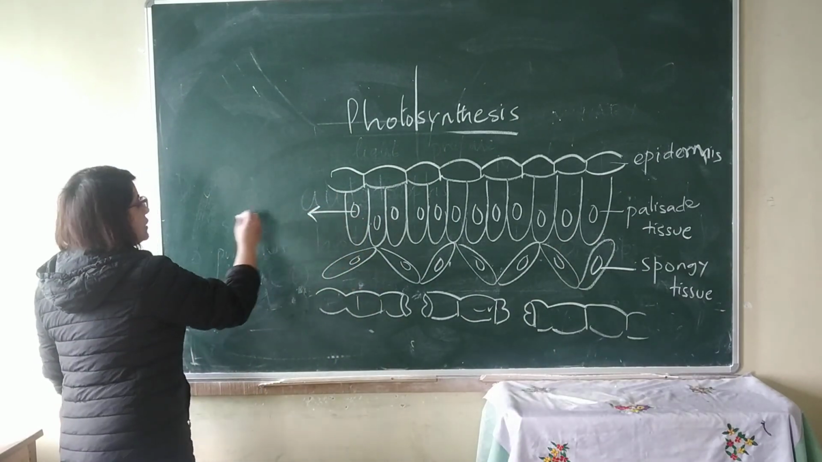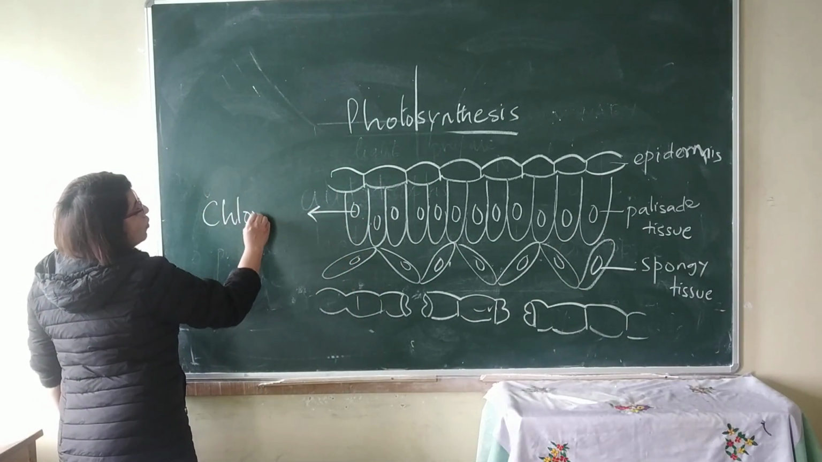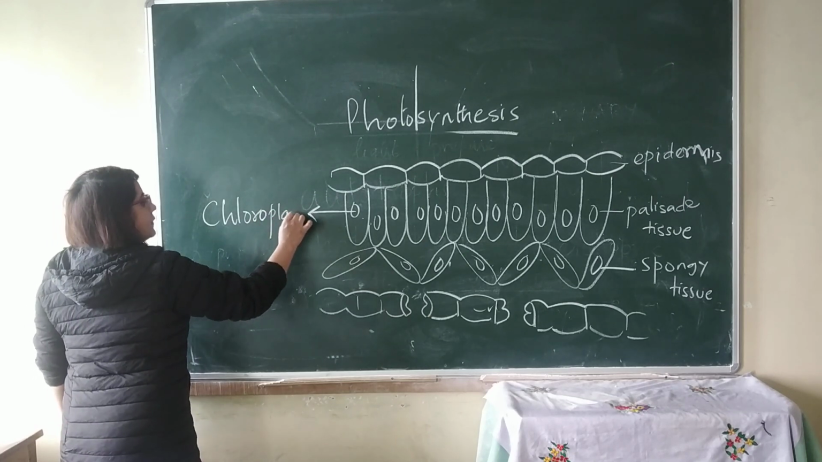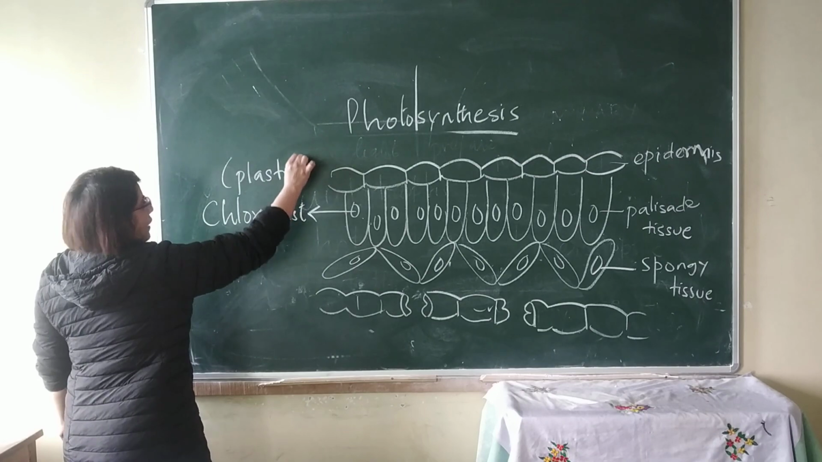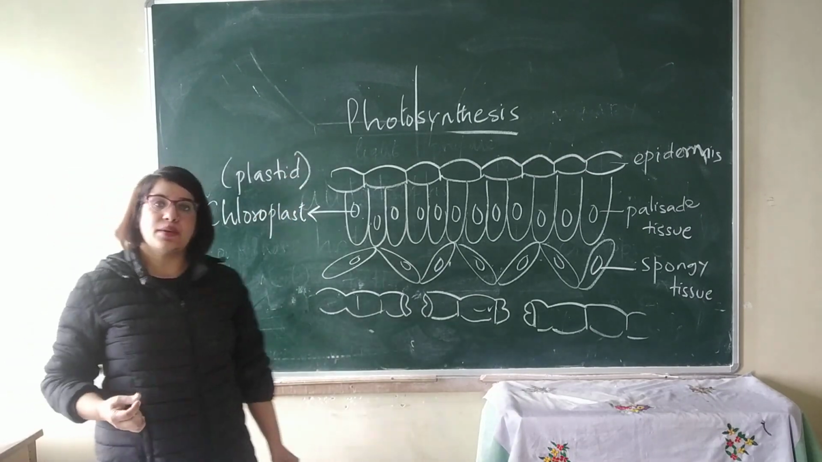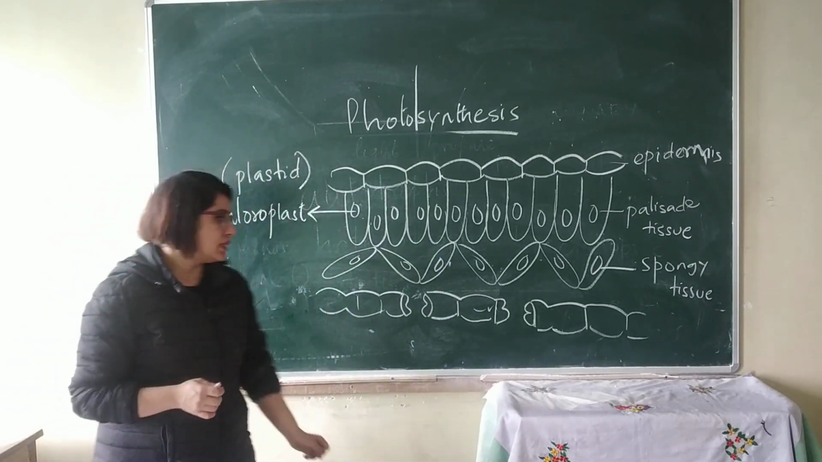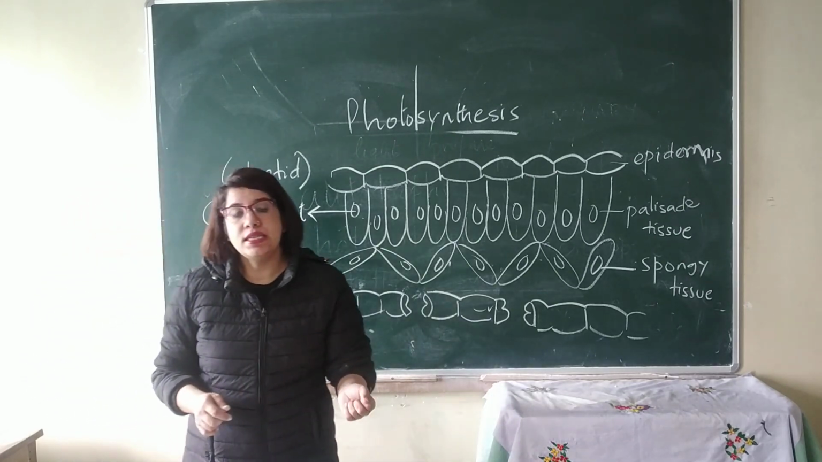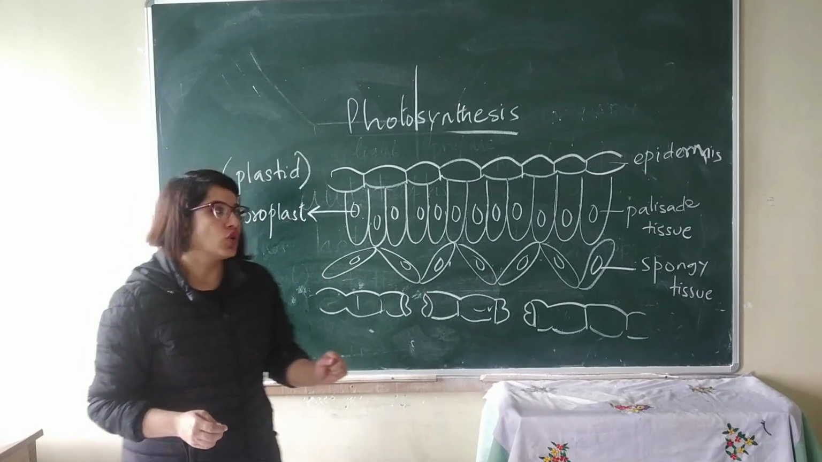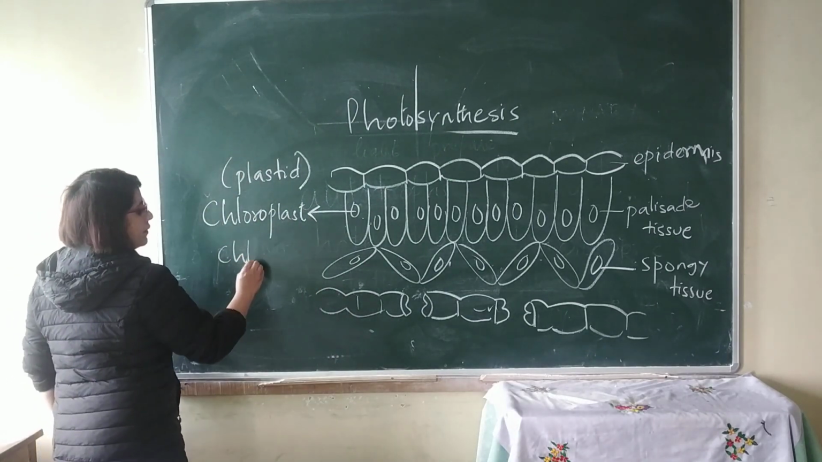This plastid is called chloroplast. So it is a plastid. And we've already done plastids are present only in a plant cell. Now this chloroplast contains a pigment called chlorophyll.